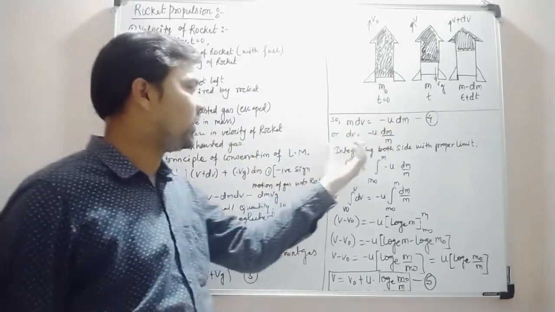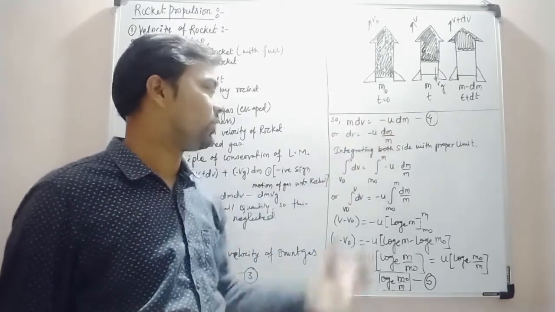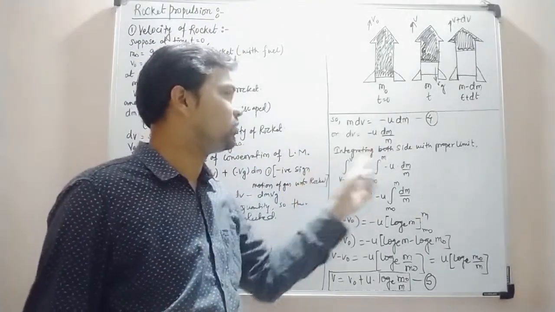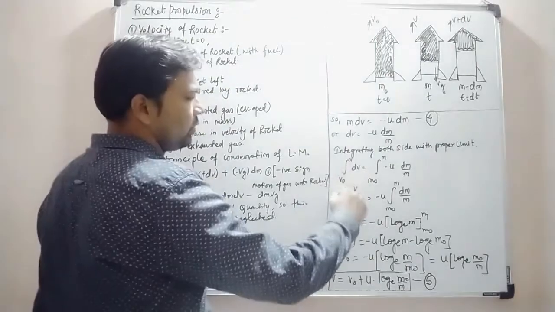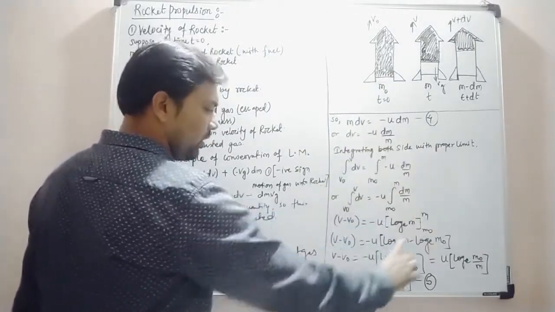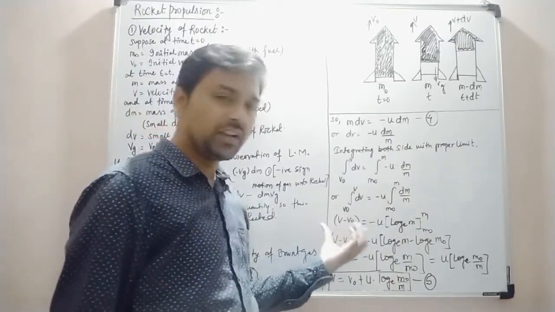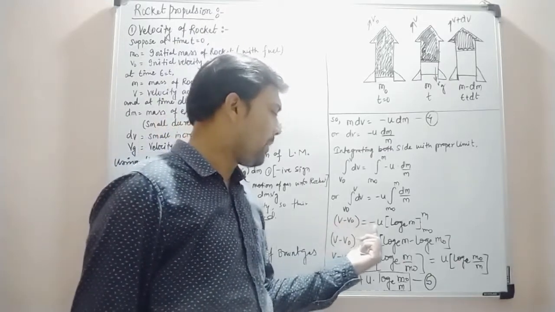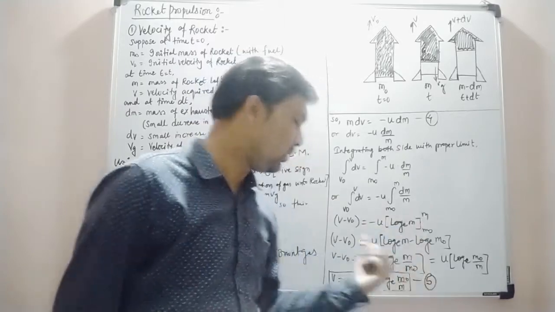Now we want to find out the final velocity of the rocket in terms of the mass of the rocket. So we are going to integrate these two terms with the proper limits. Integrating dv from v0 to v and integrating dm by m from m0 to m, after putting the proper limits, v minus v0 is equal to minus u times log e of m, upper limit minus lower limit.